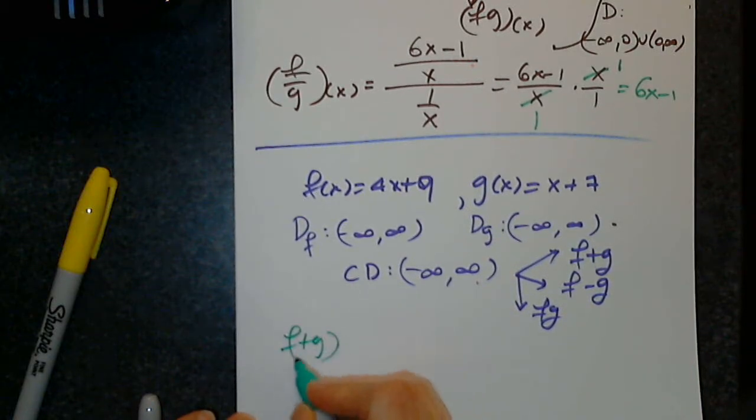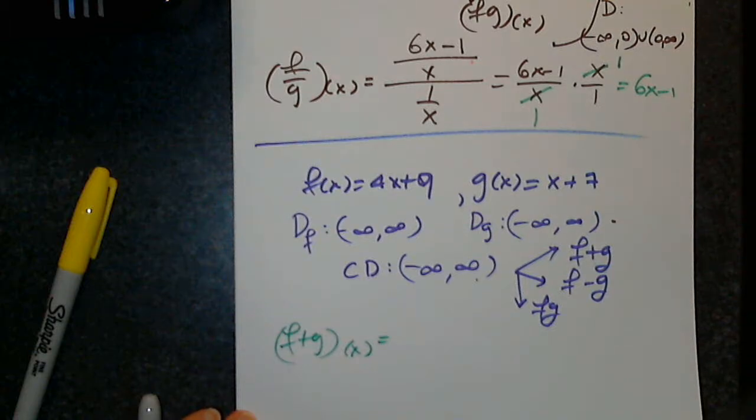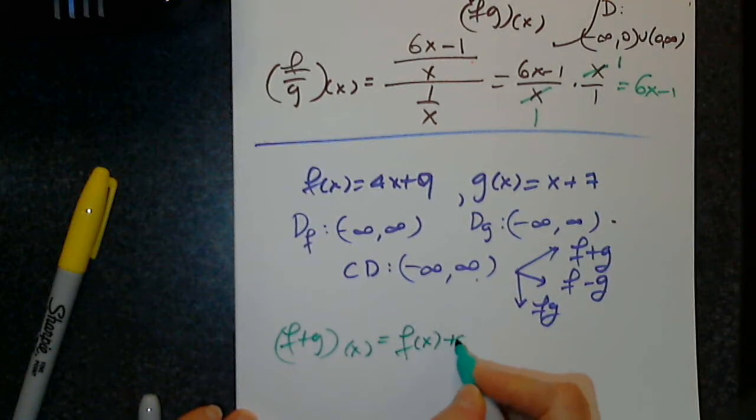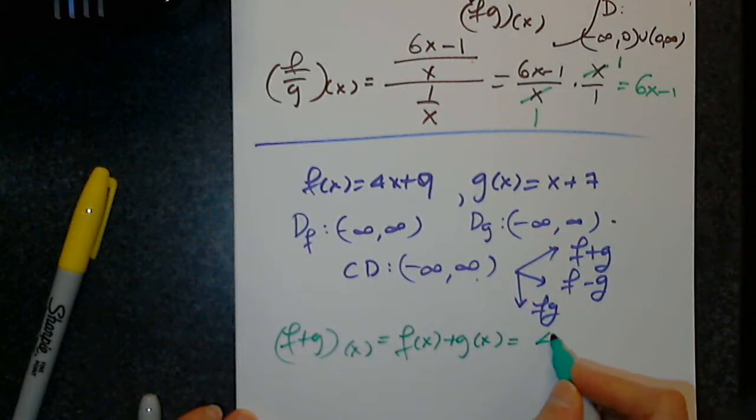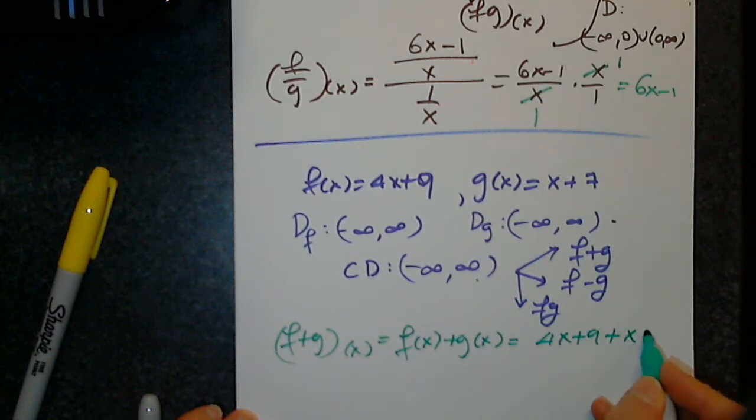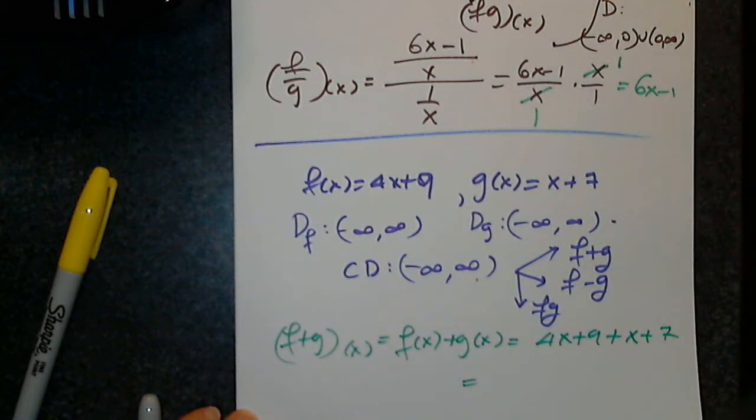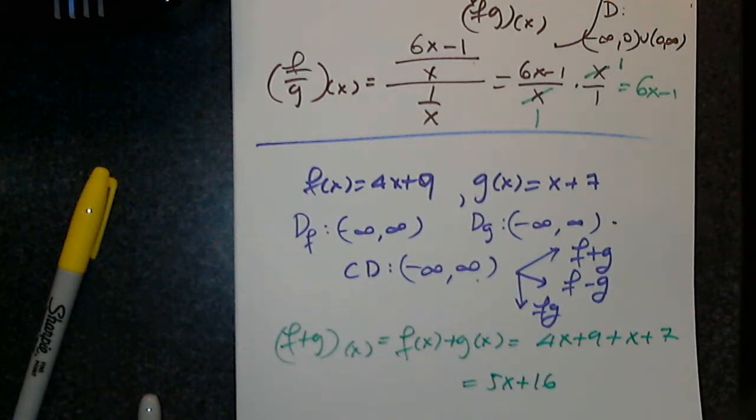So f plus g. I have to write the definition. It's a lot of writing in this section. So f of x plus g of x. So I have 4x plus 9 plus x plus 7, 5x plus 16. Do we agree with f plus g? Very good. Now I need to determine the difference.